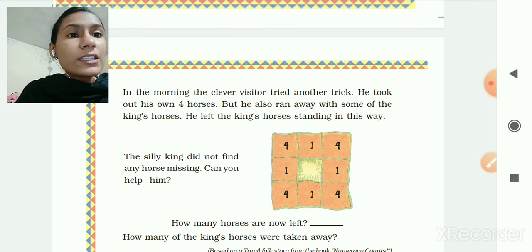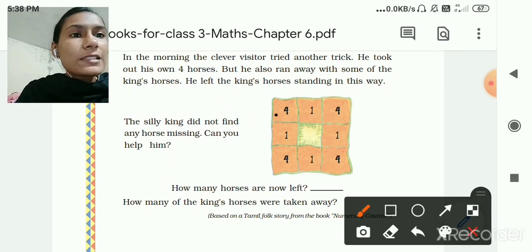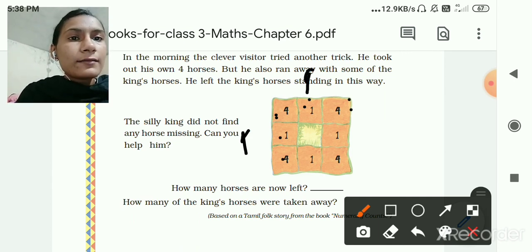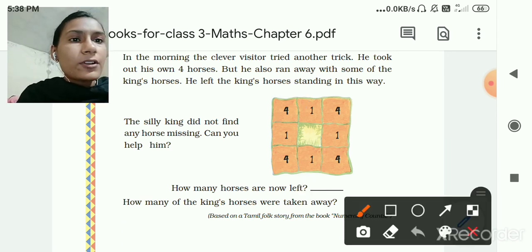He left the king's horses standing in this way. You can see here 4 plus 1 is equal to 4 plus 4, 8 plus 1, 9. Here also 4 plus 4, 8 plus 1, 9. Here also 9 and here also 9. But the silly king did not find any horse missing. Can you help him? Yes, of course.